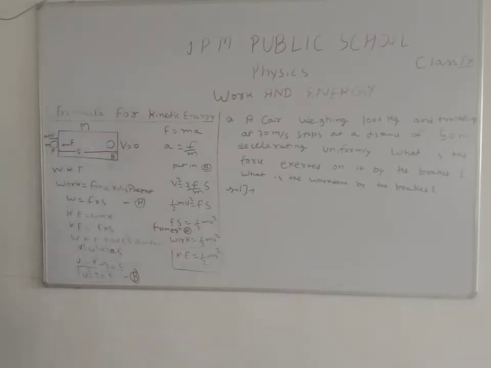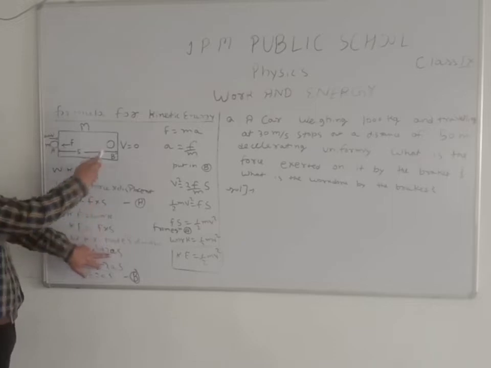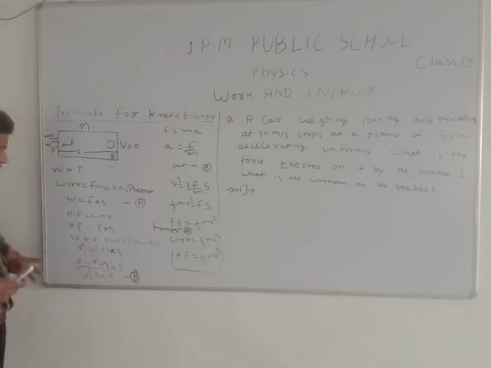To listen again, students, we know the formula of work equals force into displacement, W equals F into S, and kinetic energy equals work, so kinetic energy equals F into S. We know the third equation of motion, v square equals u square plus 2as. We put the value of final velocity v equals 0, and the value of small u, which is v, and we put minus a in place of a because the ball is retarded and some opposing forces work. After some time the ball is stopped, so we put minus a in place of a. So v square equals 2as.